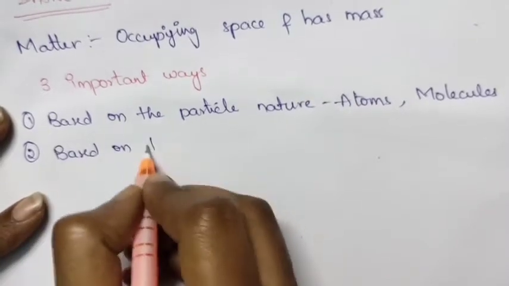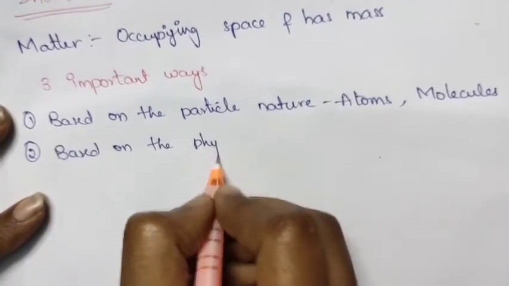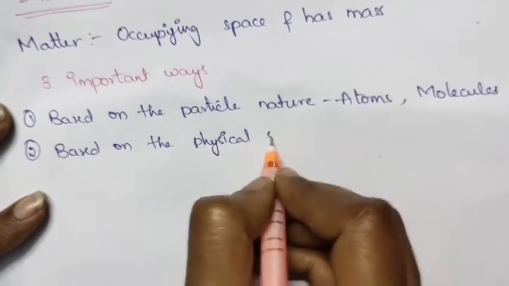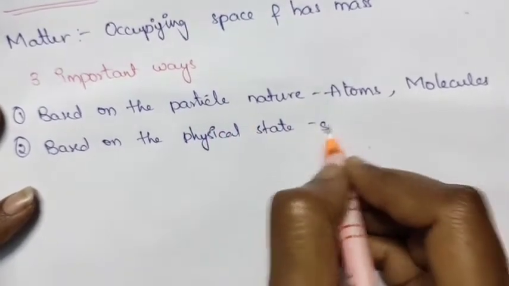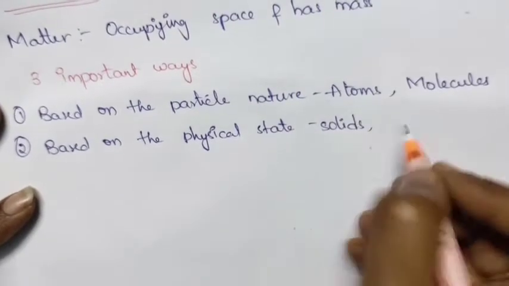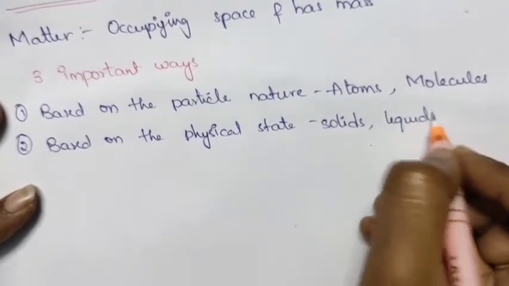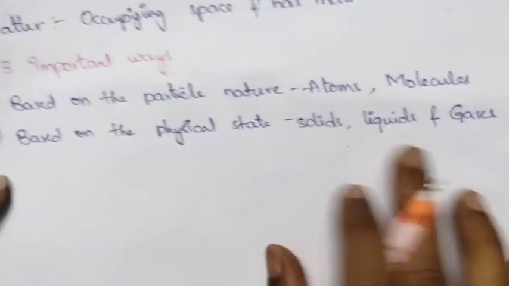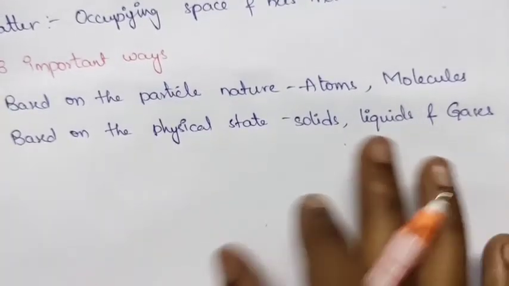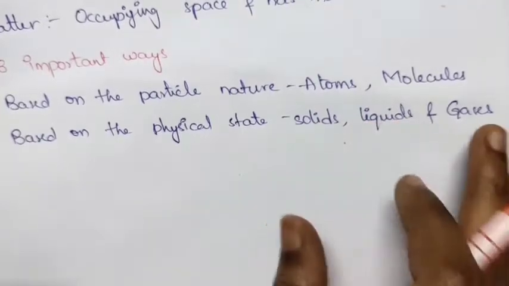Based on the physical state, matter is classified into solids, liquids and gases.